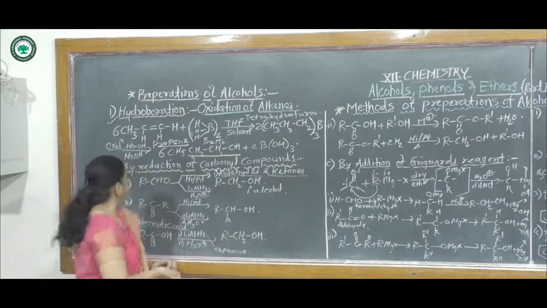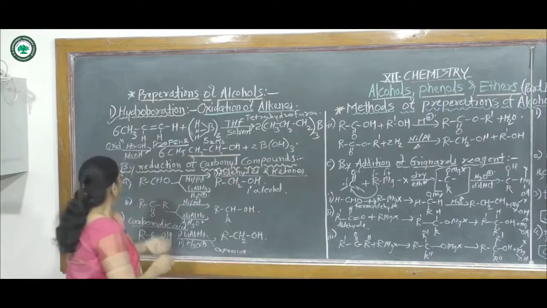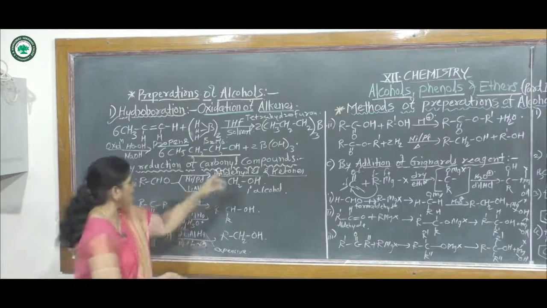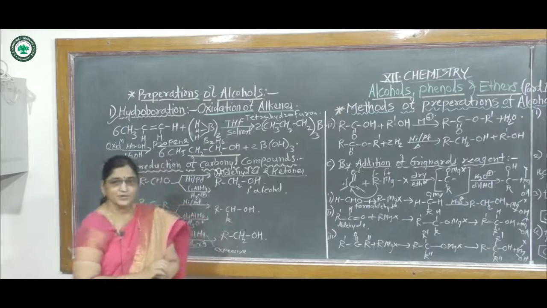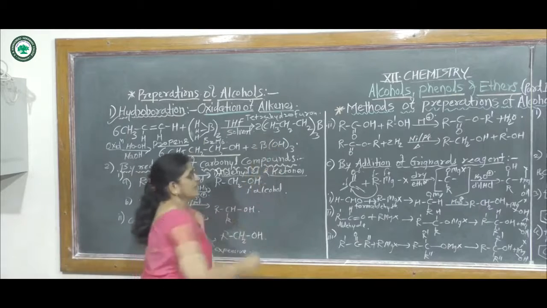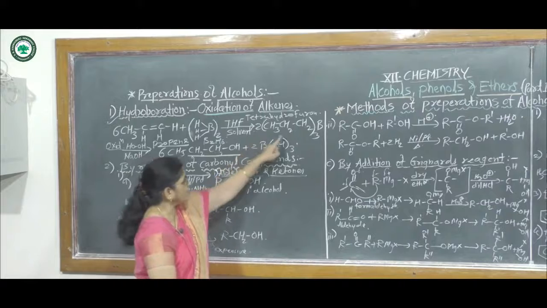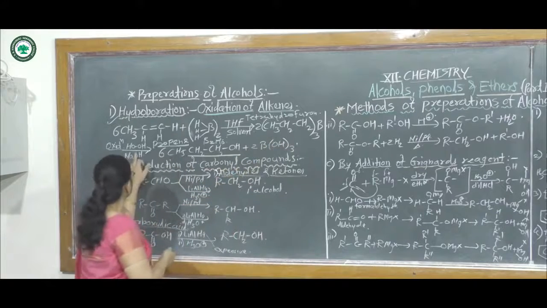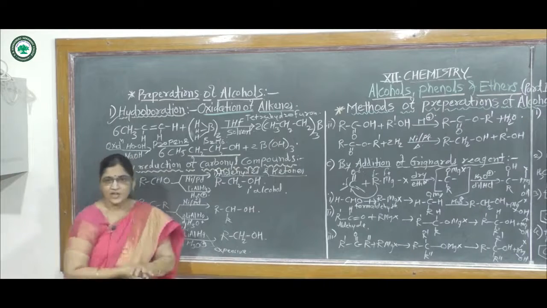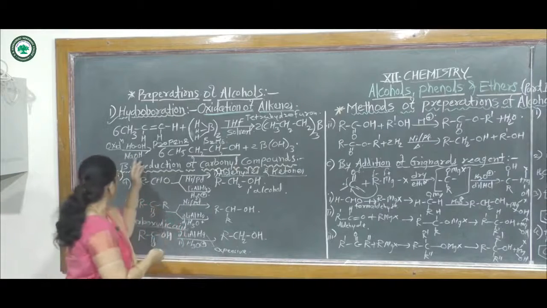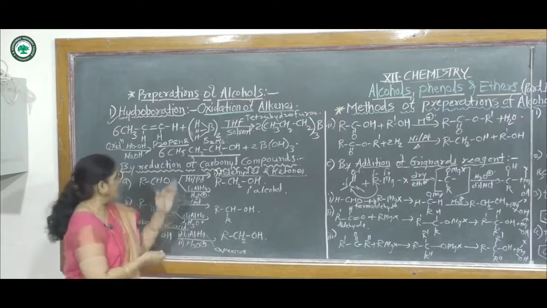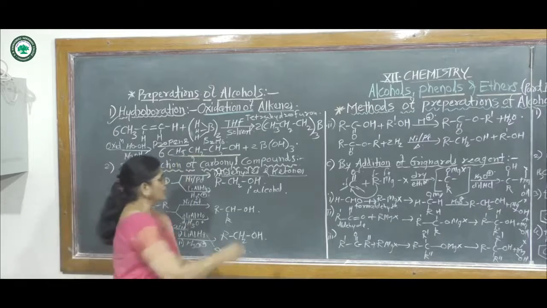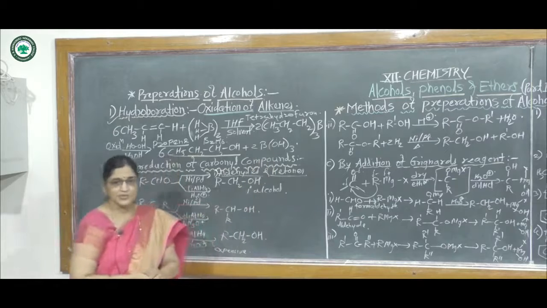For example, suppose propene reacts with borane in the presence of tetrahydrofuran, then it gives a trialkyl borane. The name of this compound is tripropyl borane. Then this tripropyl borane reacts by oxidation with sodium hydroxide and peroxide, and it gives propyl alcohol and boron trihydroxide. This is the first method.